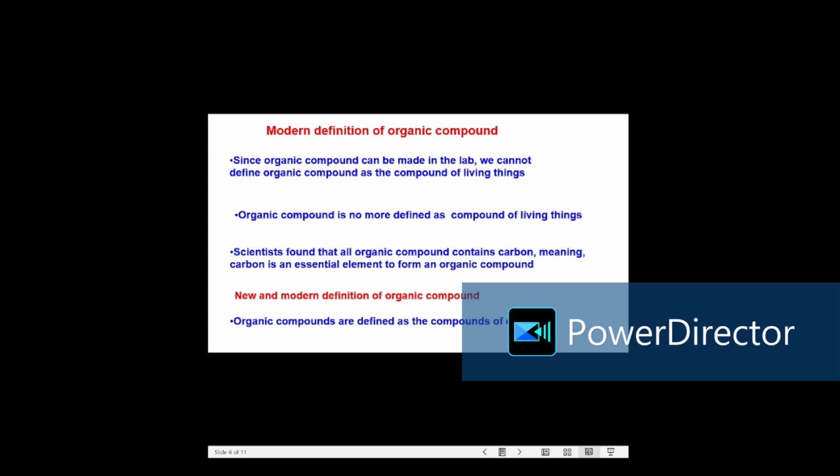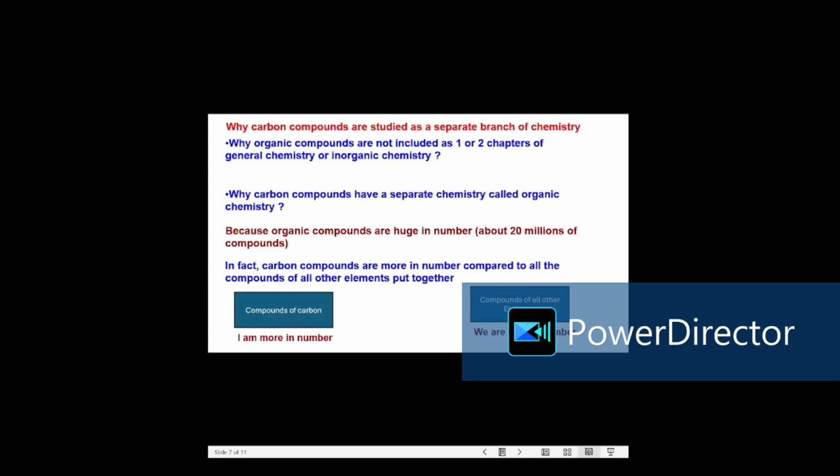The next question we need to ask is, okay, if organic compounds are the compounds of carbon, why do we need to study them as a separate branch of chemistry called organic chemistry? Why can't we include them as one or two chapters of physical or inorganic chemistry? The reason is organic compounds are huge in number. So far, about 20 million organic compounds have been discovered.